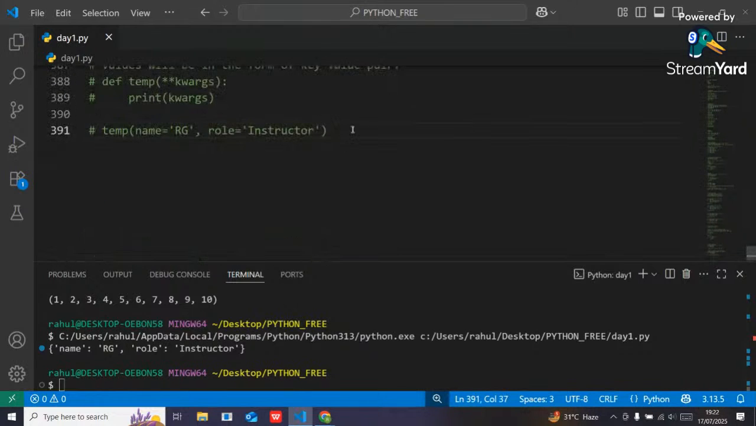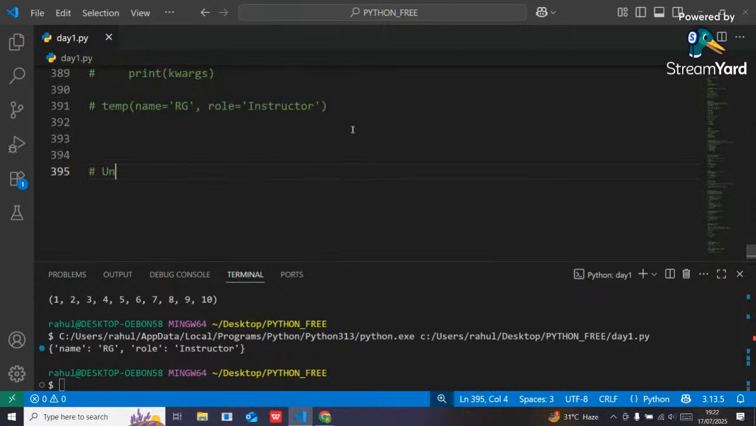Okay. Now let's talk about unpacking. Packing means grouping all the individual data items in a single unit. Unpacking means simply break that unit. That single unit I have to break, and I will spread all those values. That is the meaning of unpacking.